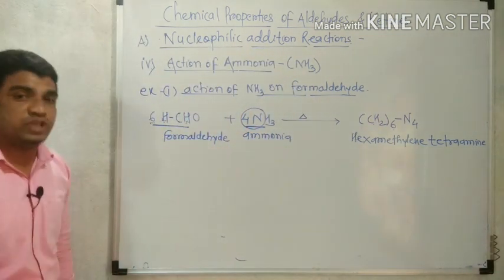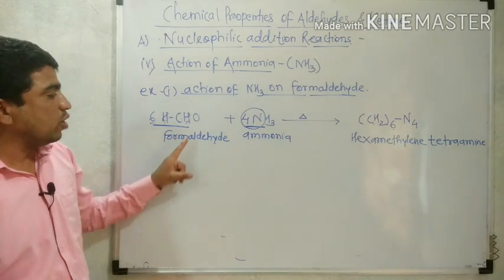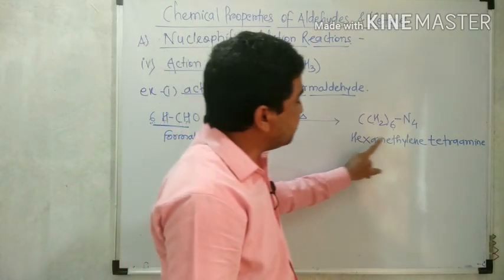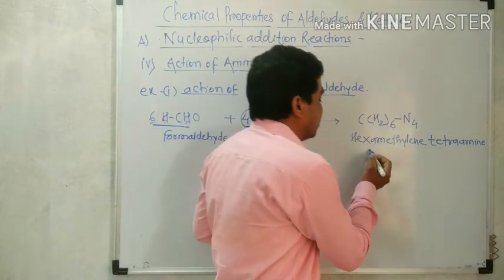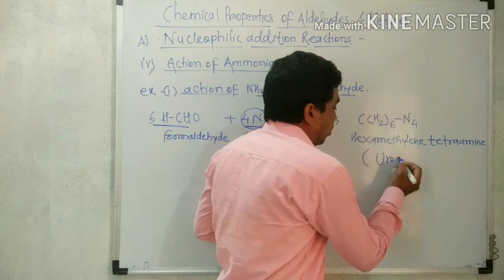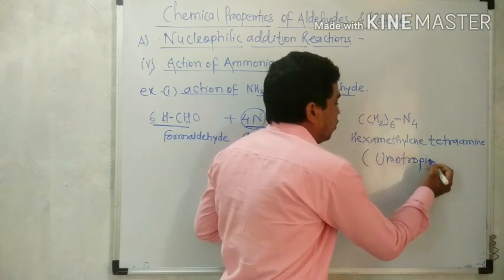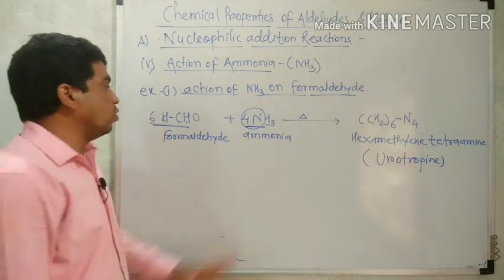Which product is obtained when formaldehyde reacts with ammonia? The reaction gives hexamethylene tetraamine. Another important name of this compound is urotropine. Hexamethylene tetraamine is also called urotropine.